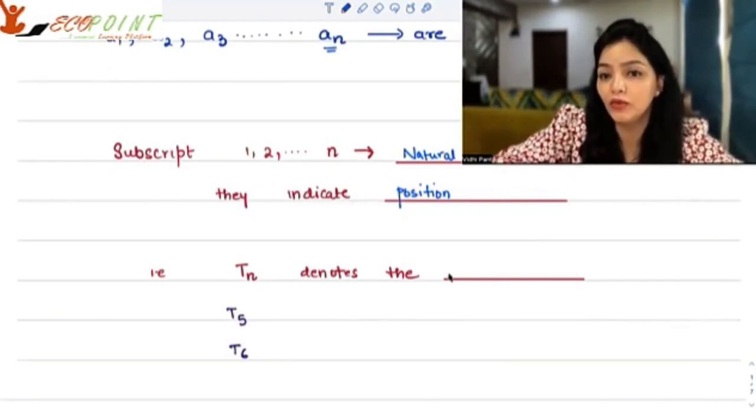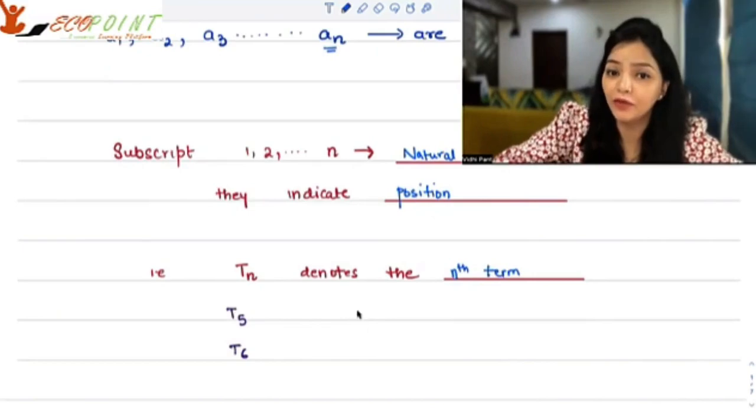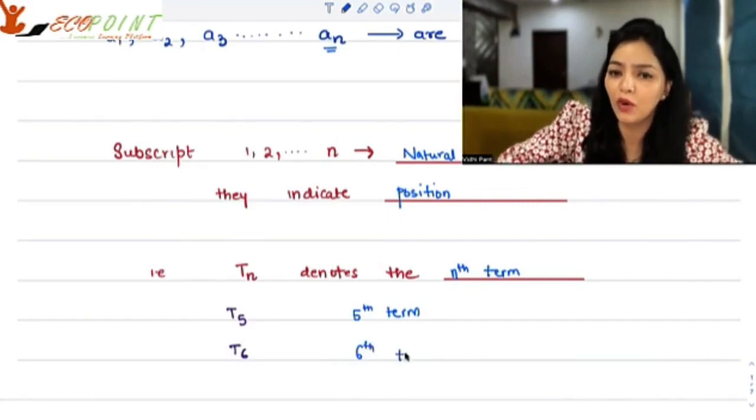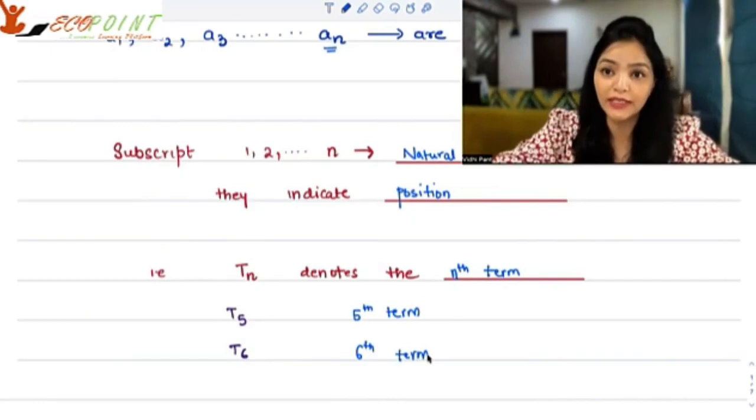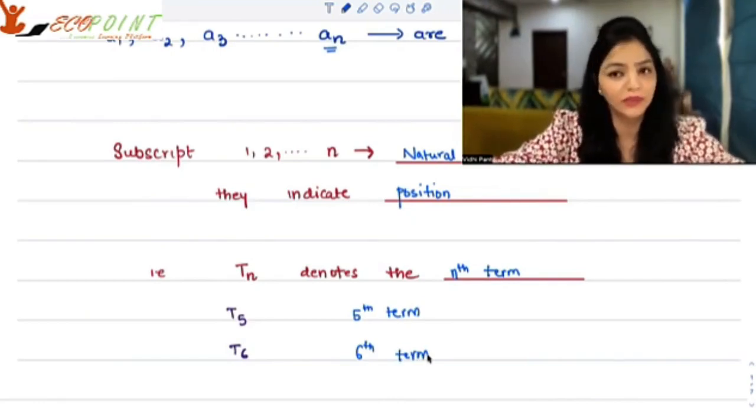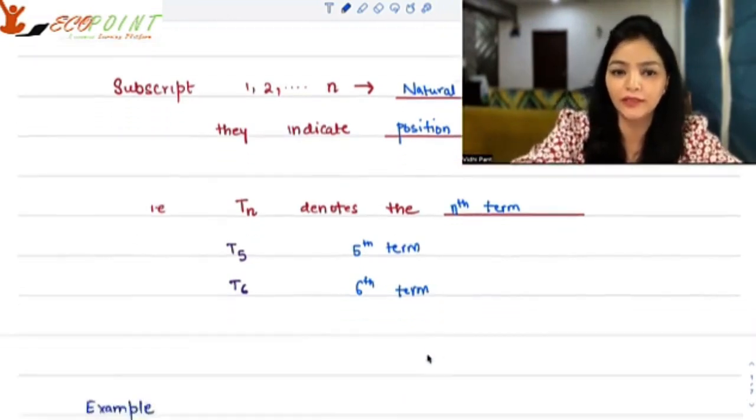So Tn denotes the nth term of the sequence. So T5 would be the 5th term. T6 would be the 6th term. No matter what the term is, this is just denoting that what we're talking about is the 5th term, the 6th term. Then what the term is, that's another thing altogether.